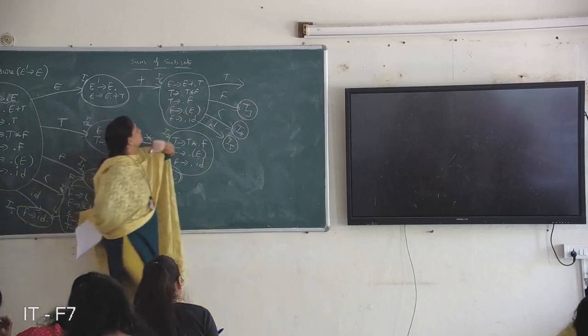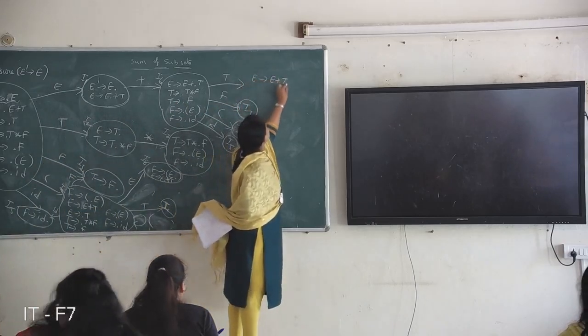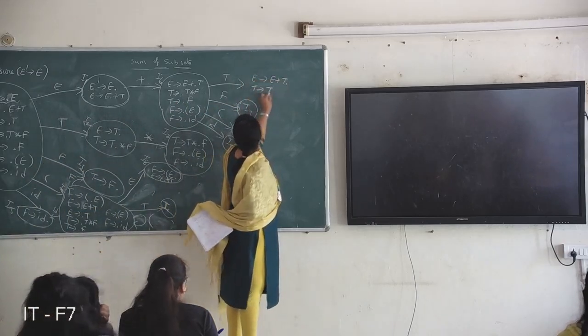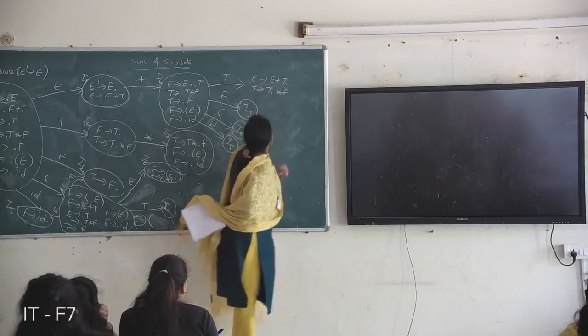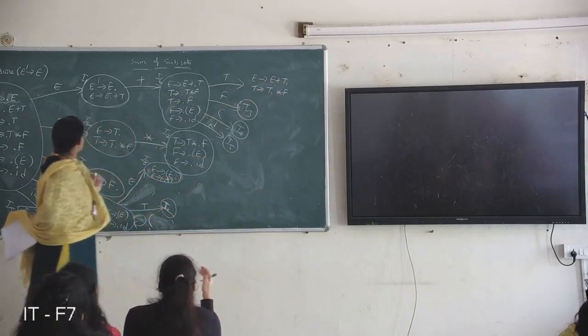Next on T, E derives E plus T dot, T derives T dot star F. Already exists. Already in the state.